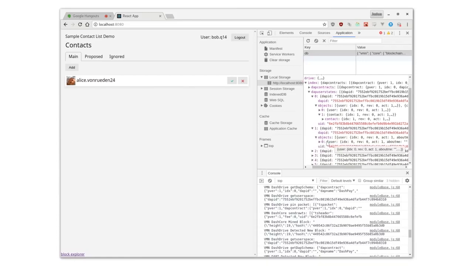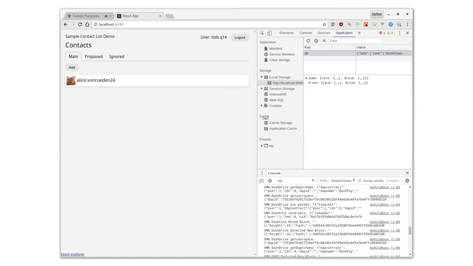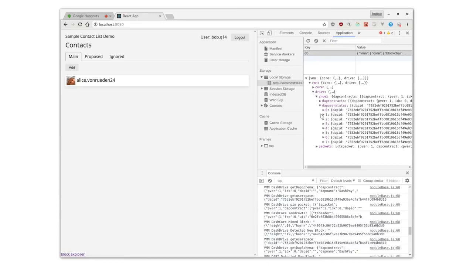So right now, Bob only has just the one. He sees this because Alice has put this out there for him, but his user space isn't affected at all until he takes action and confirms the connection. And then we can see Bob's user space now has 2 objects.